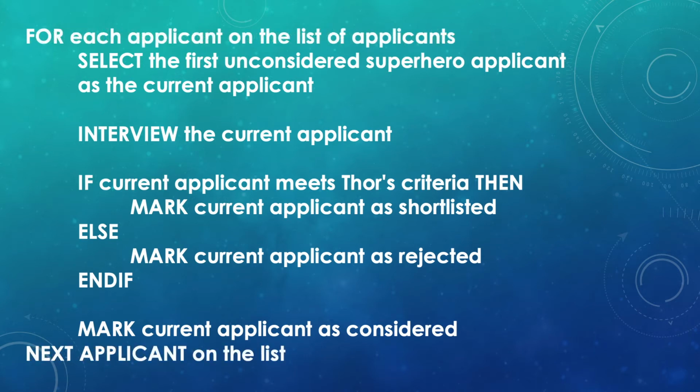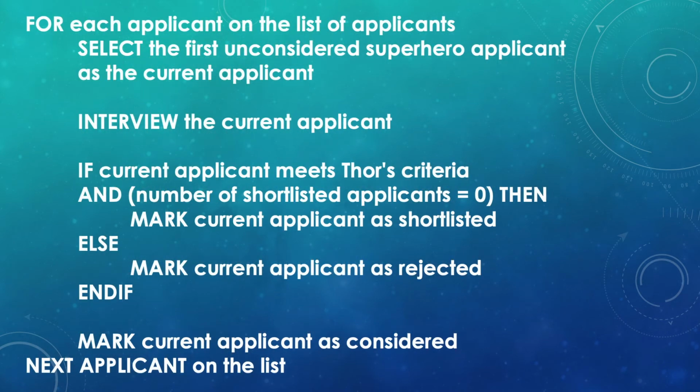Okay, next one. For each applicant on the list of applicants. This one is a for loop. A for loop will go from start to finish, right? So this one will cause us to keep looping and shortlist many people. The last one is still a for loop. So we have to go from start to finish.